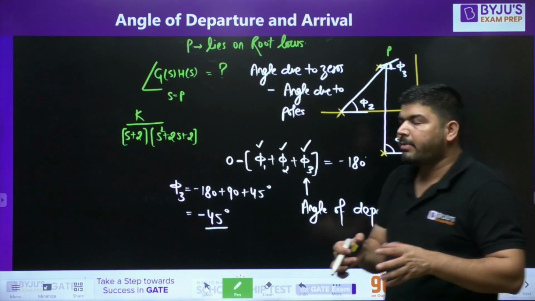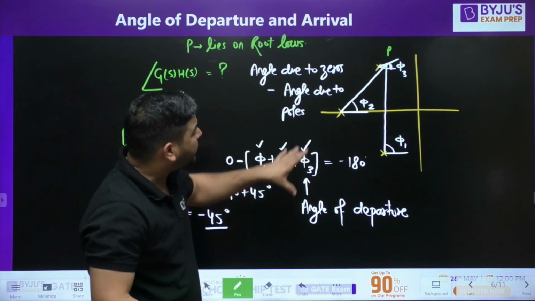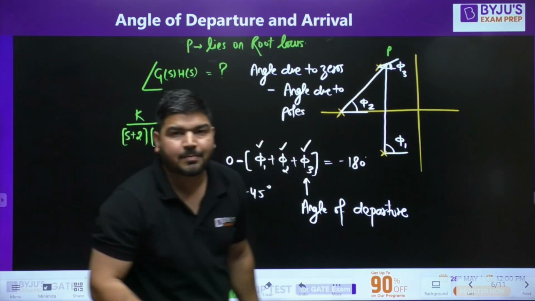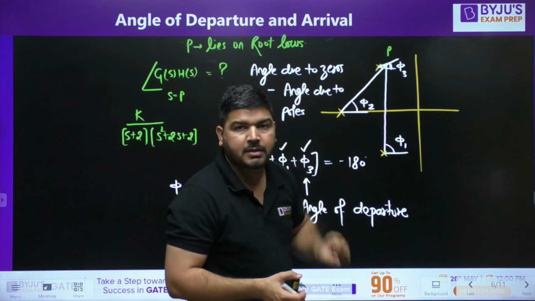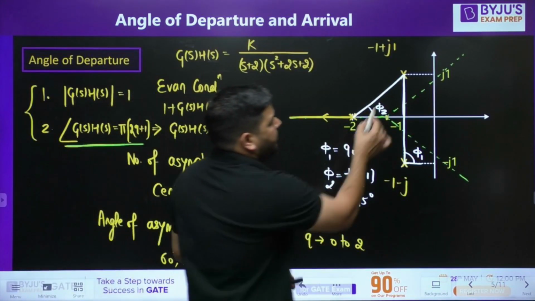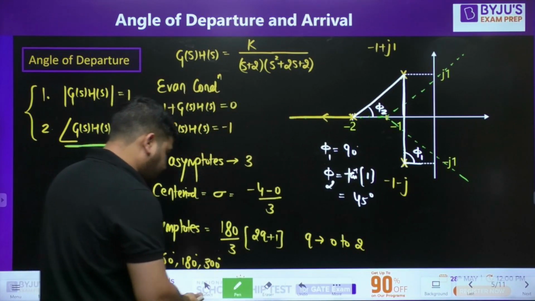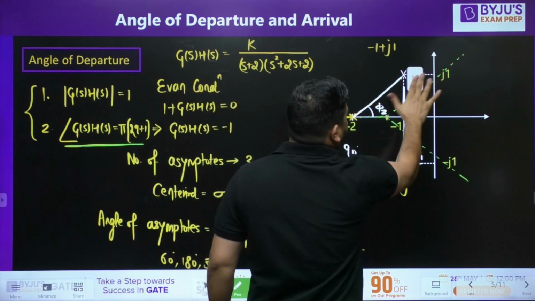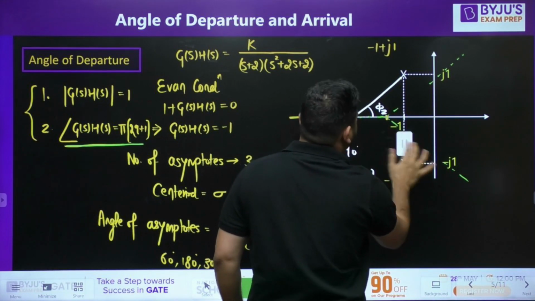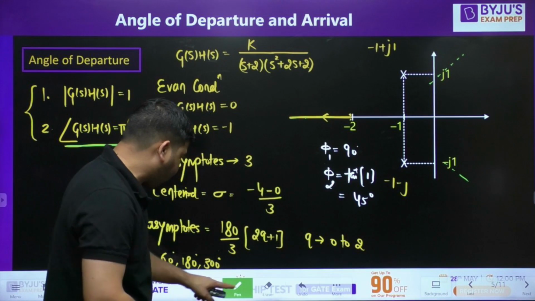So you don't need to remember any formula. You need to understand the concept of how to calculate the angle of departure. So this is the angle of departure. It means at this point, if I want to calculate the angle of departure, let me rub this so that I can tell you about it. So we have calculated that the angle of departure at this point is minus 45 degrees.